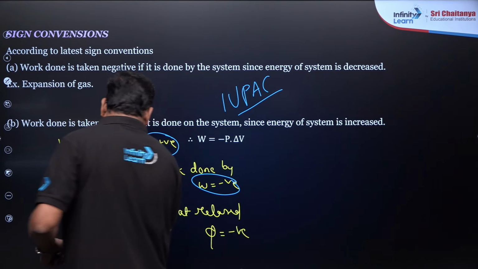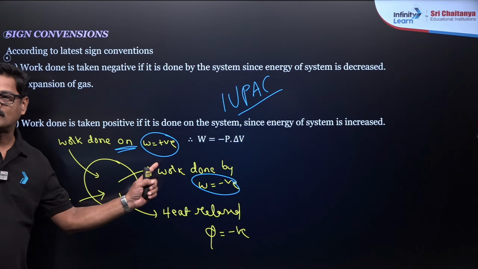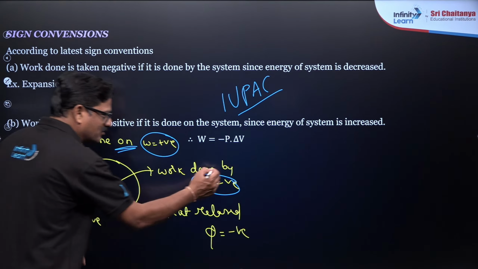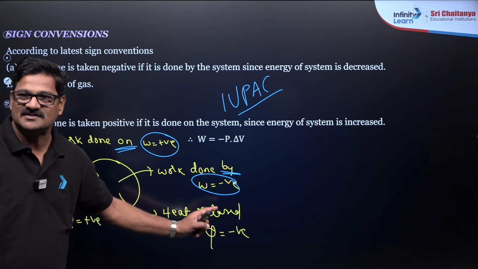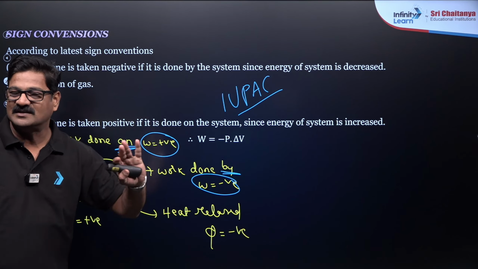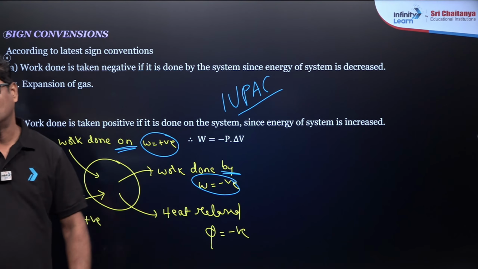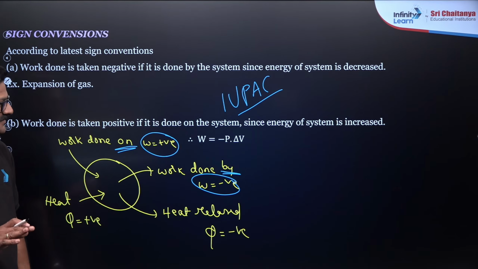If work is done on the system, W is going to be positive. If work is done by the system, W is going to be negative. We follow these conventions suggested by IUPAC in chemistry. So we follow this only. So the perception is different.